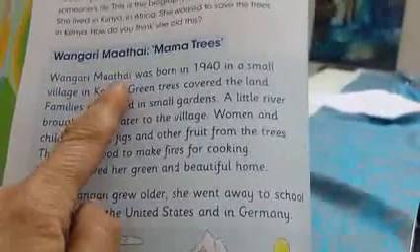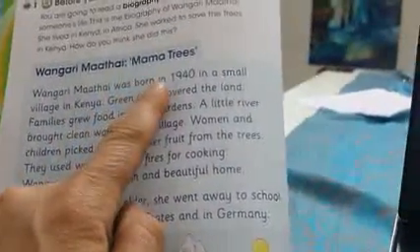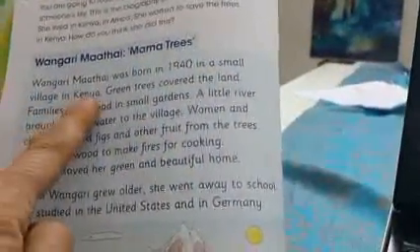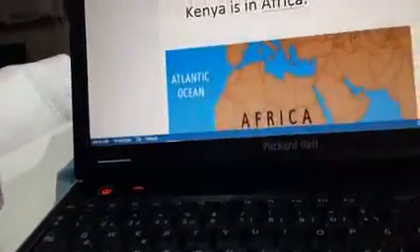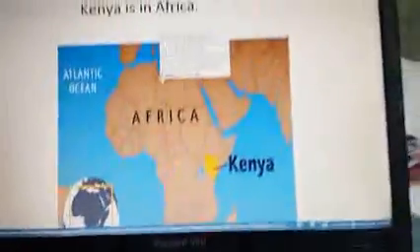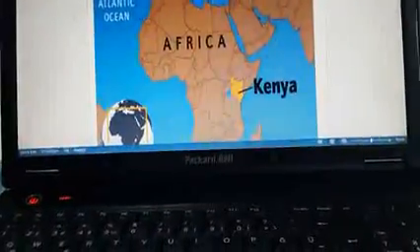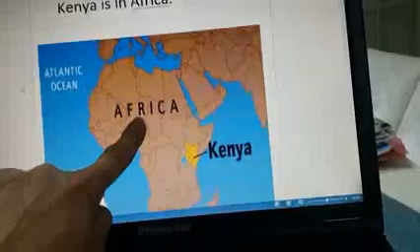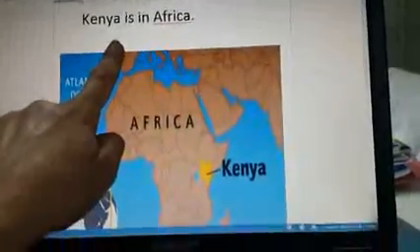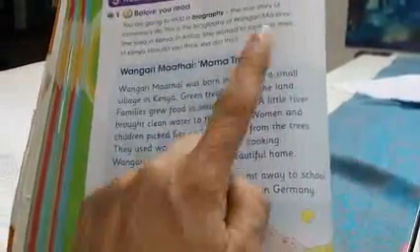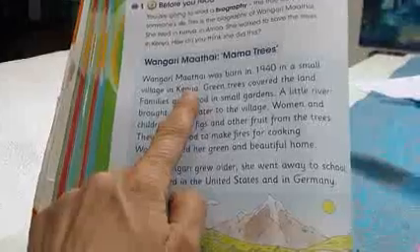Wangari Maathai was born in 1940 in a small village in Kenya. So this is Kenya. Kenya is in Africa, and she was born in 1940 in Kenya.